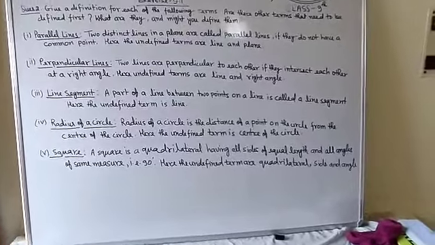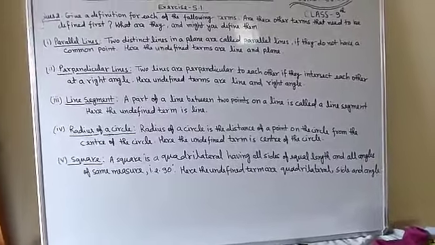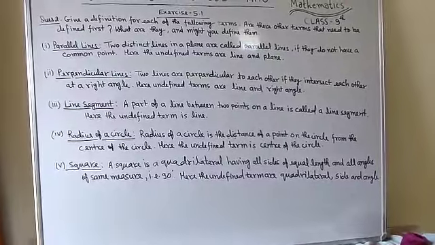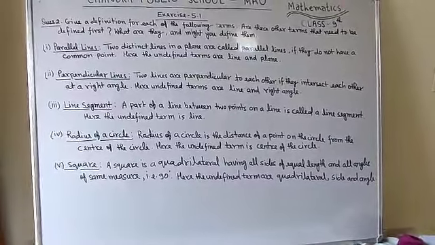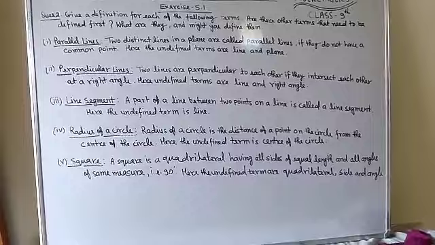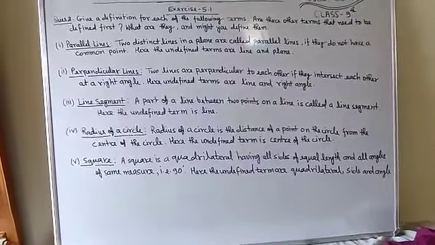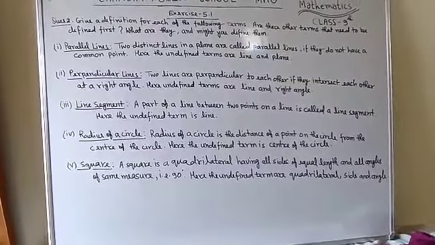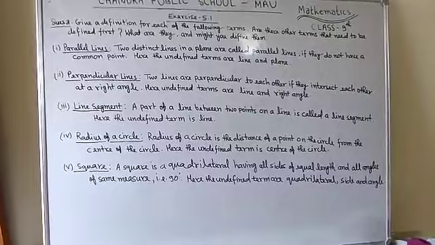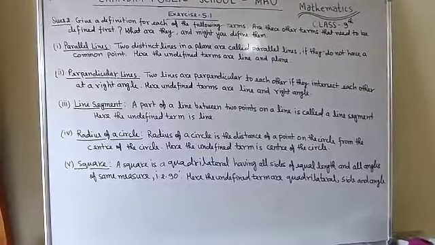Now next one is square. A square is a quadrilateral having all sides of equal length and all angles of the same measure, that is 90 degrees. It means a quadrilateral whose all the sides are equal and all the angles are equal, that is 90 degrees each, then that is called the square.